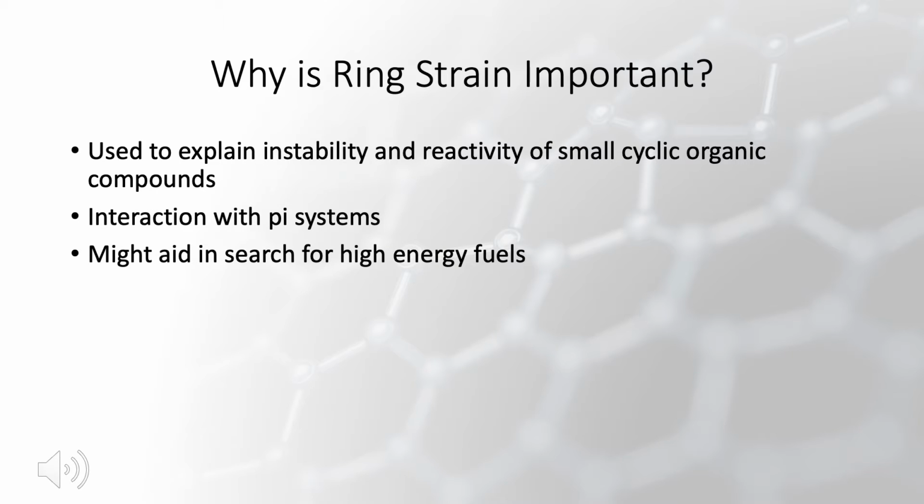So why is ring strain even important? Well, ring strain can be used to explain or rationalize instability and reactivity of small cyclic organic compounds. And these small cyclic organic compounds that are strained have the ability to interact with pi systems, which is intriguing. And also these strained cyclic systems might aid in a search for high energy fuels.